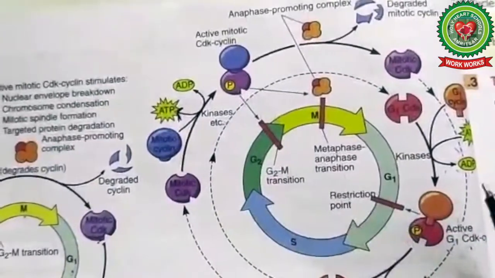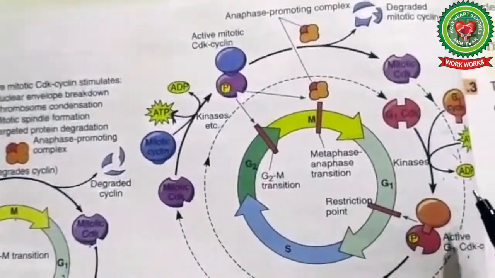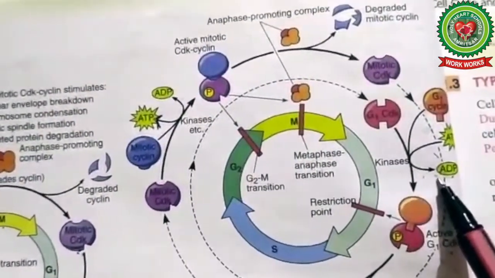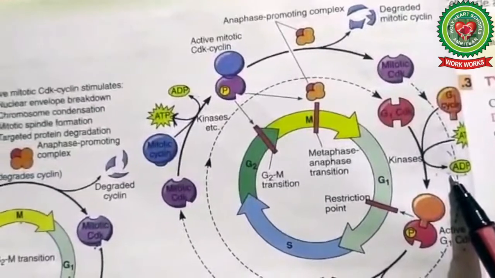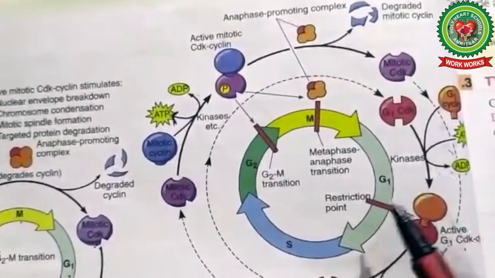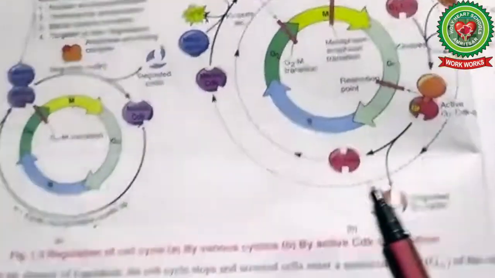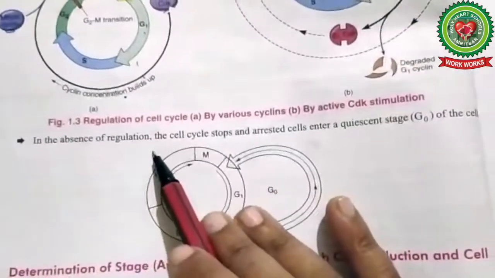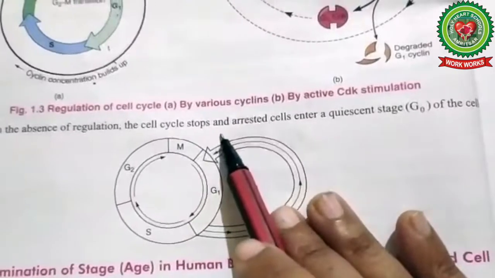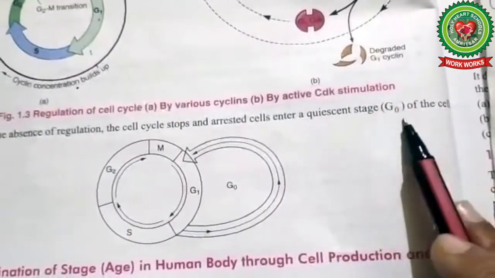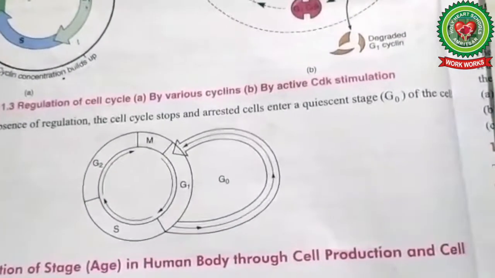And dephosphorylation is the removal of phosphate from ATP to ADP. Now the third mechanism is the binding of CDK inhibitor proteins. In the absence of regulation, the cell cycle stops. An arrested cell enters a quiescent stage, G0, of the cell.